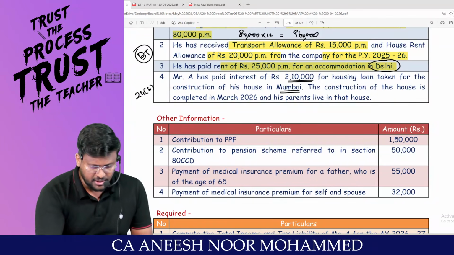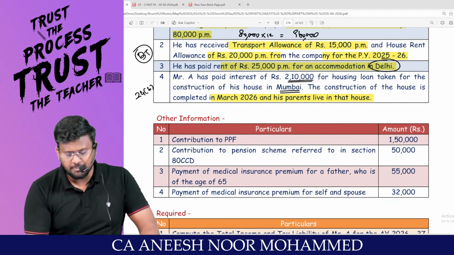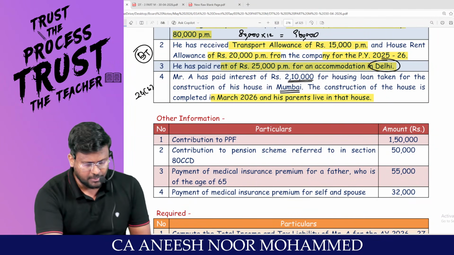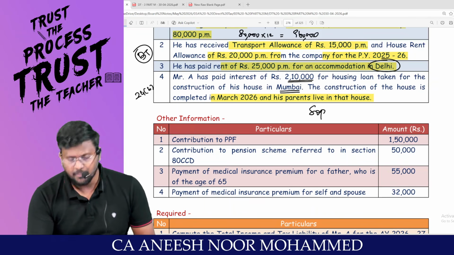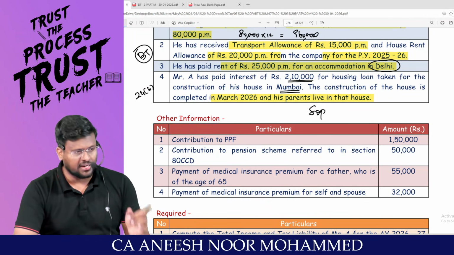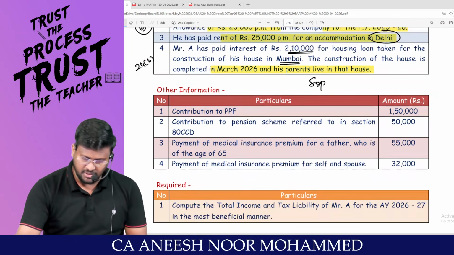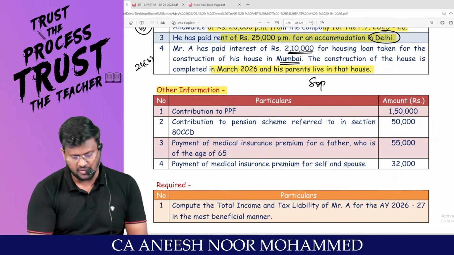Construction of the house is completed in March 2026 and his parents are living in that house. That means the property is a self-occupied property. There is no concept of self-occupied property under the default tax regime. These are the other information, my dear lovable students.